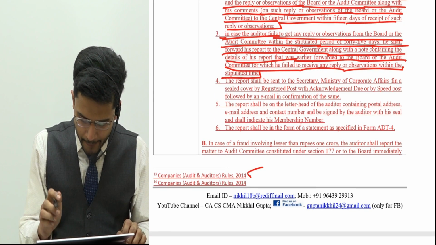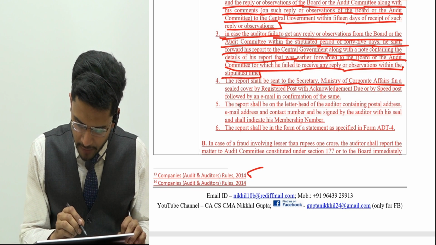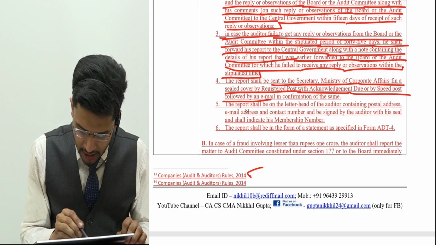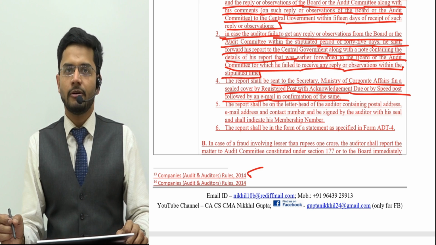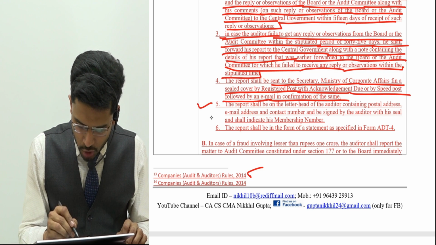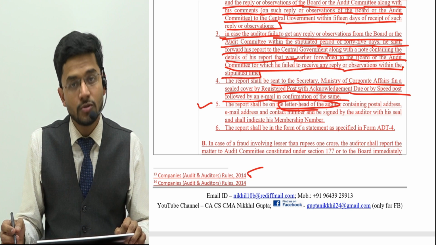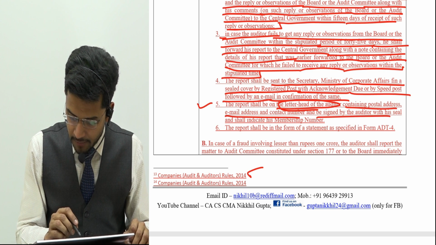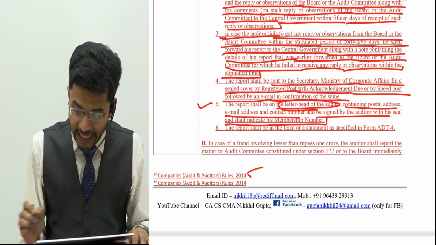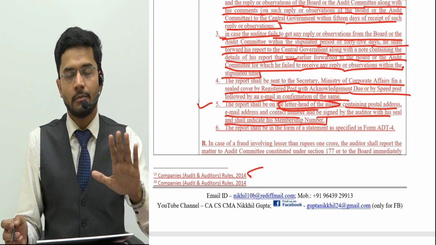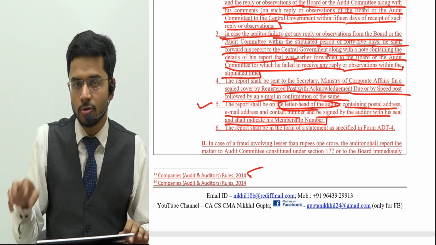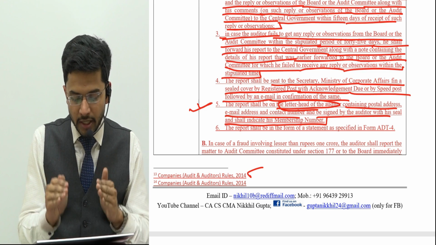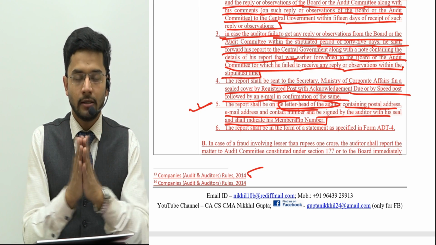Okay, sir. The report shall be sent to the Secretary, Ministry of Corporate Affairs, in a sealed cover by registered post with acknowledgement due or by speed post, followed by an email in confirmation of the same. Then the report should be on the letterhead of the auditor. This is most important, that who is signing that report. That letterhead should contain the postal address, email address, contact number, signed by the auditor with his seal, and shall indicate his membership number. So the CA membership number, we are talking about chartered accountancy over here, should be there, and the details of that particular chartered accountant should be attested in this letter or note.